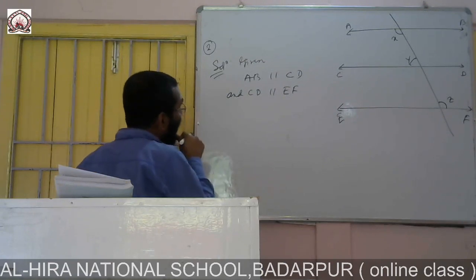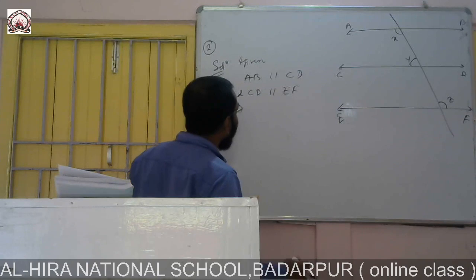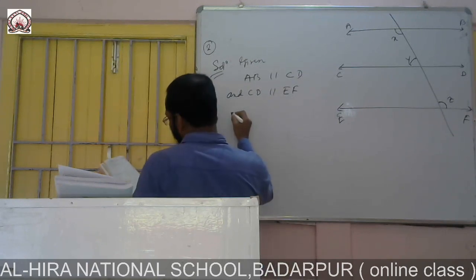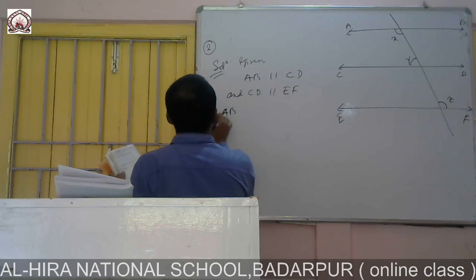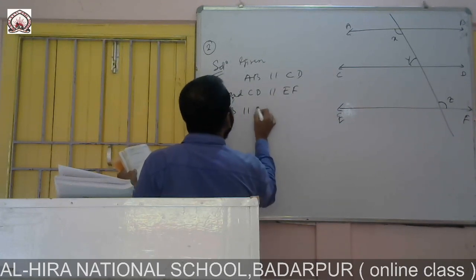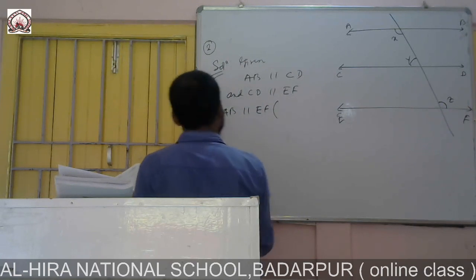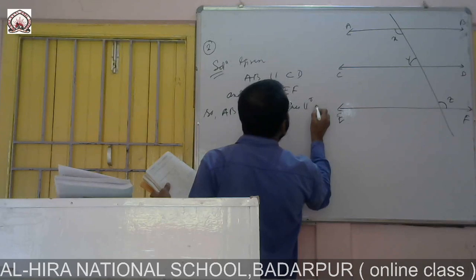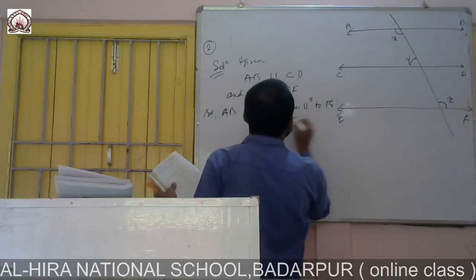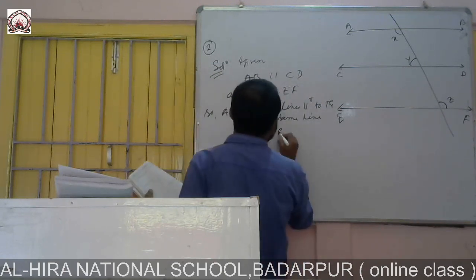So as the first line is parallel to the second line and the second line is parallel to the third line, we can say AB parallel to EF. The reason is, lines parallel to the same line are parallel to each other.